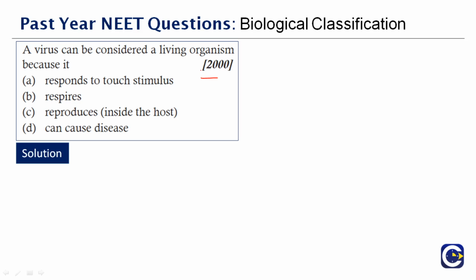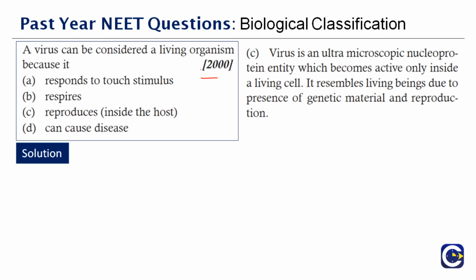Viruses are ultra-microscopic microorganisms which are obligate parasites confined to a host. Therefore, it will only reproduce inside a host cell. It requires a host for reproduction to multiply and to survive. Therefore, the correct answer to this question is option C. It resembles living beings due to the presence of the genetic material and the reproduction mechanism.